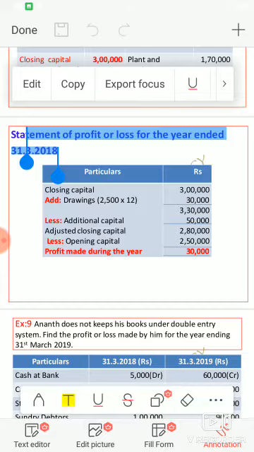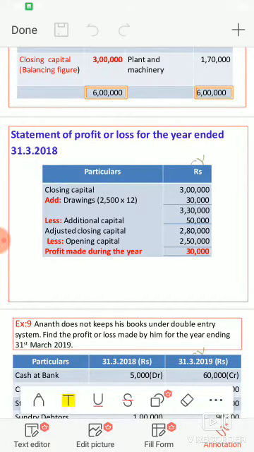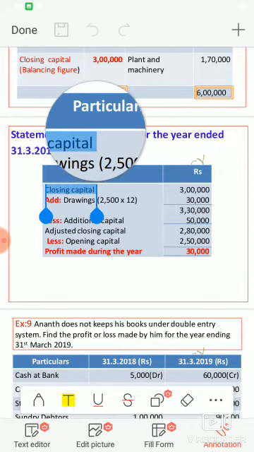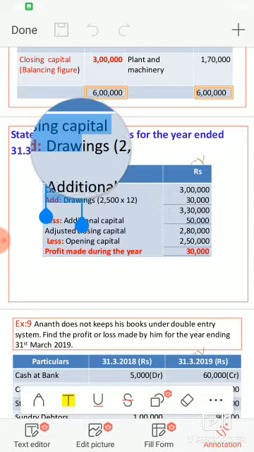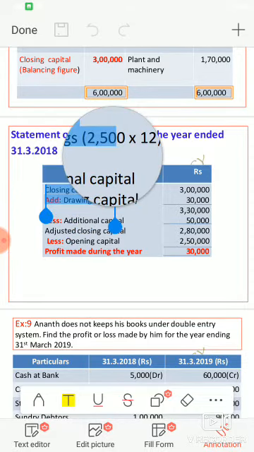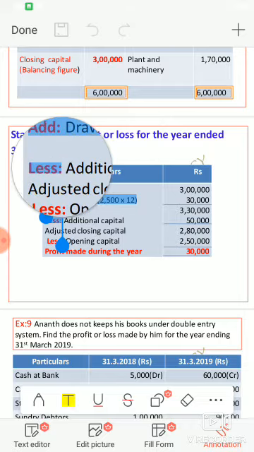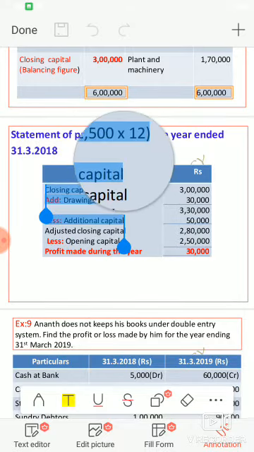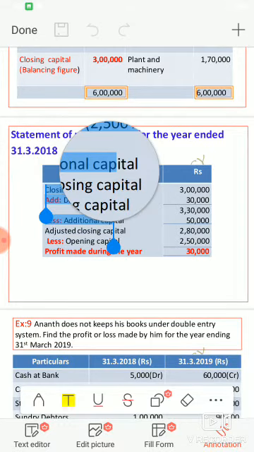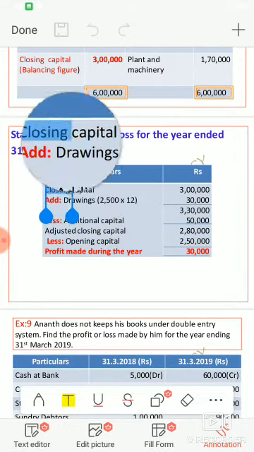The format is the same, students. So there is a format for the statement of profit or loss. What is the format? First you have to write closing capital plus drawings minus additional capital. Then we will get adjusted closing capital. Then less opening capital. Then we will get profit or loss.